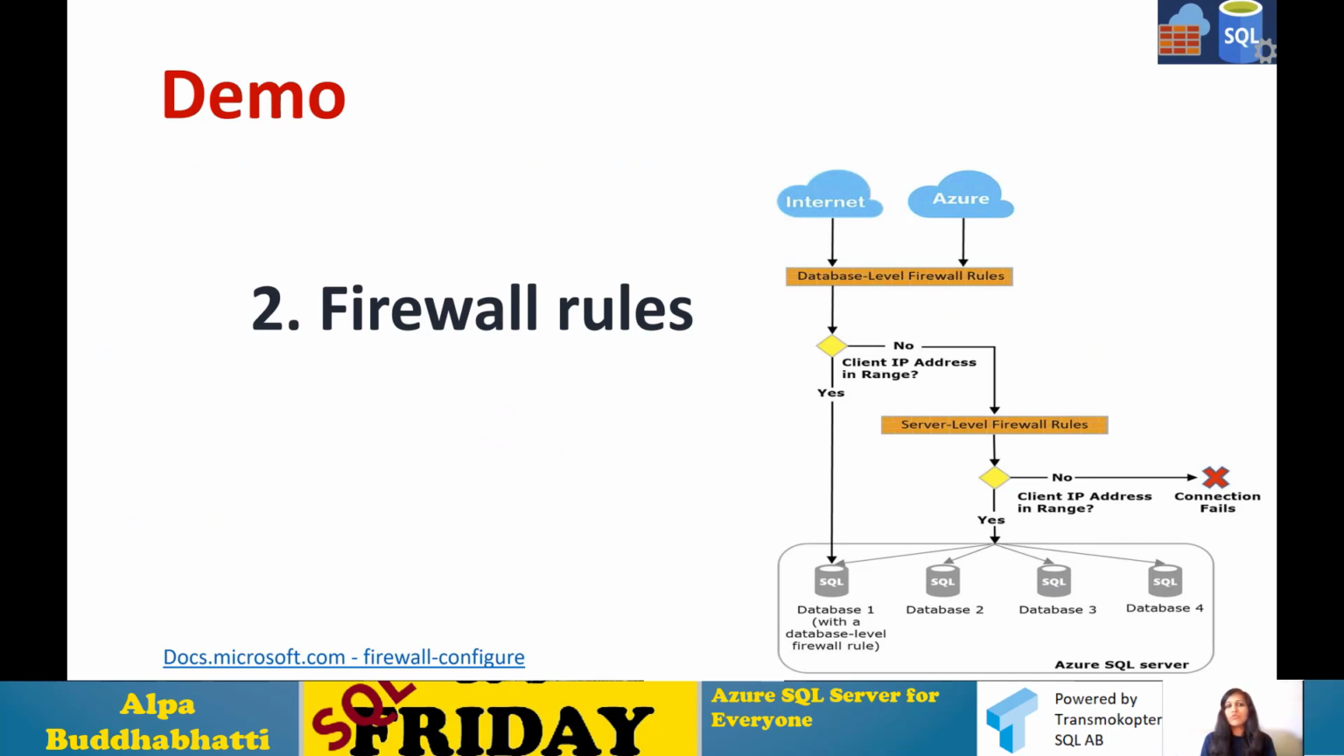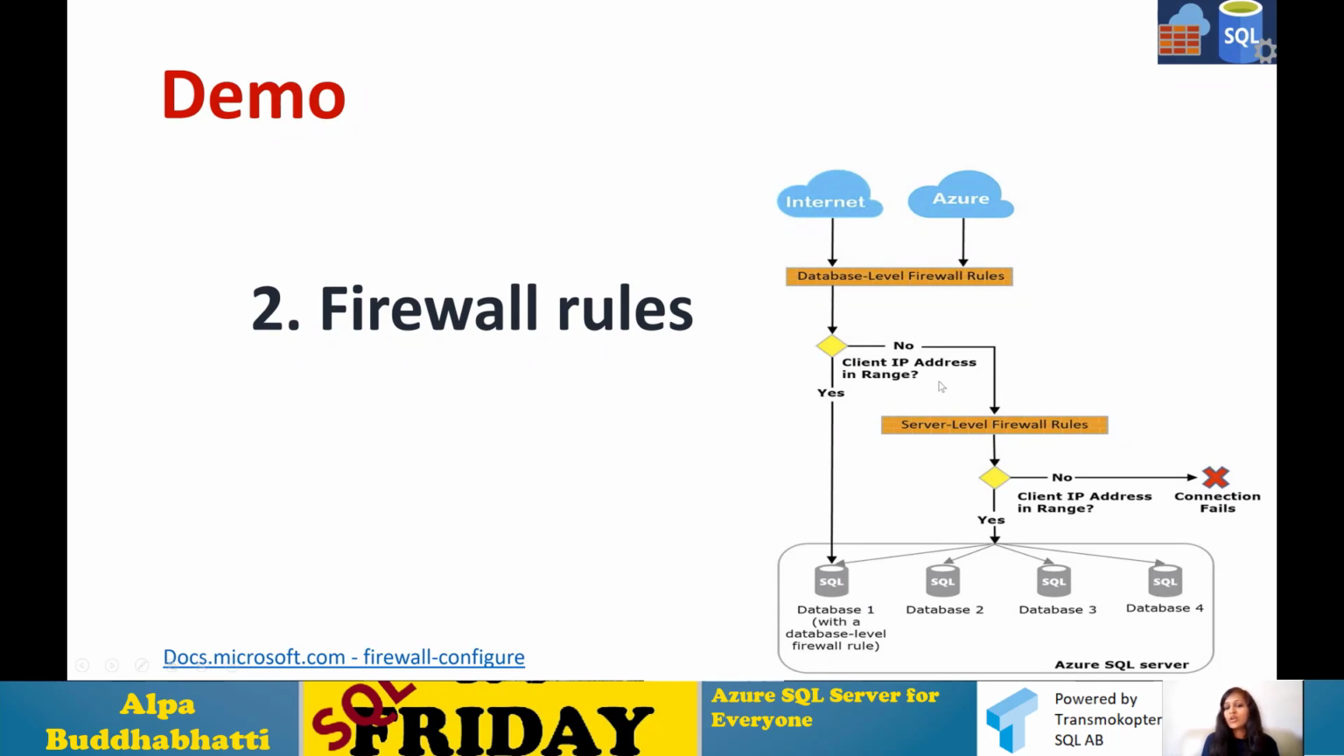But here are a few concepts of firewall rules. Firewall rules are nothing but they give you access. If you want access to your database or server, you have to add your IP address there. So if anyone would like to access a database, their IP address should be added as a firewall rule. It can be done in two ways: as I said earlier, it can be at the database level or at the server level. If it is applied at the server level, then you can access all databases.